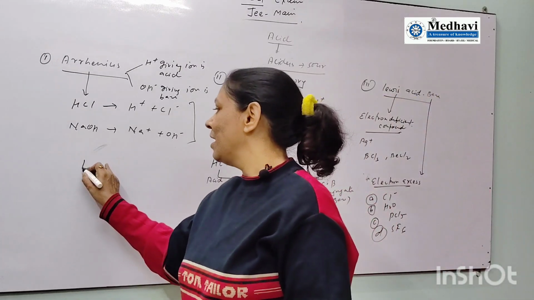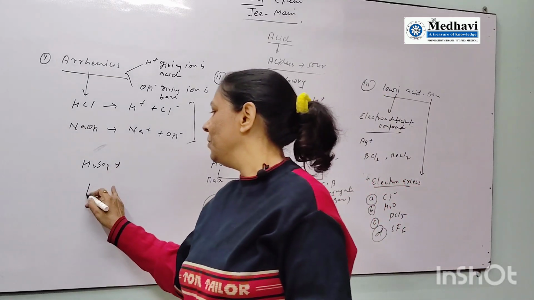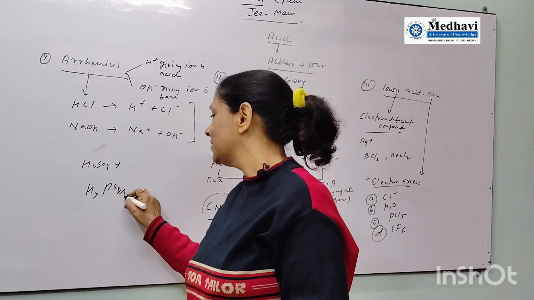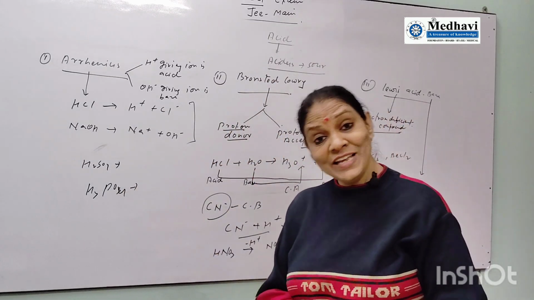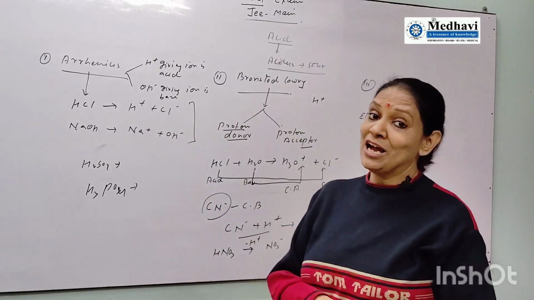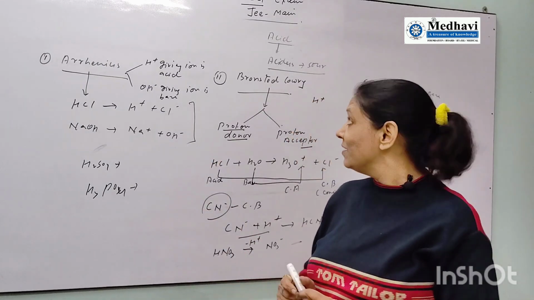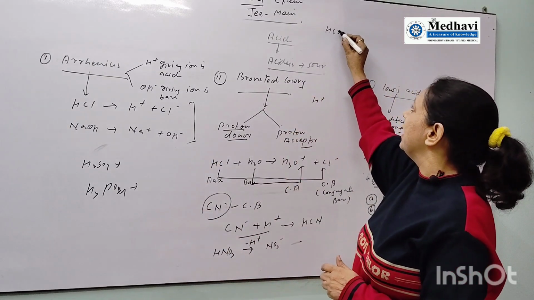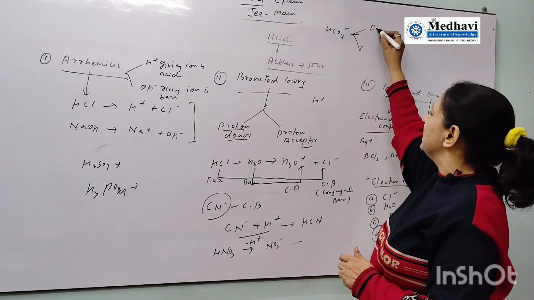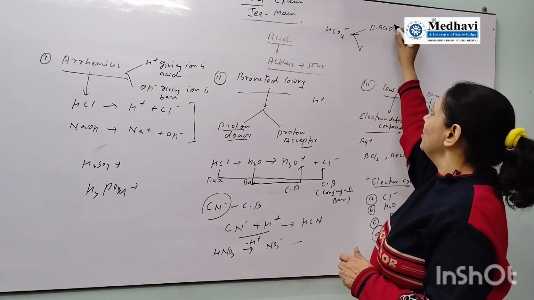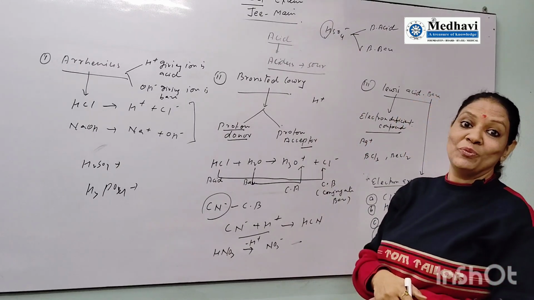Suppose H2SO4. How will it ionize? Here 2 hydrogens are there. H3PO4, how will it ionize? It has 3 hydrogens. I have already explained how to ionize when 1 hydrogen is there, when 2 hydrogens are given, and when 3 hydrogens are given. HSO4 minus we can convert into a Bronsted acid or a Bronsted base, because a hydrogen, a proton, is there.